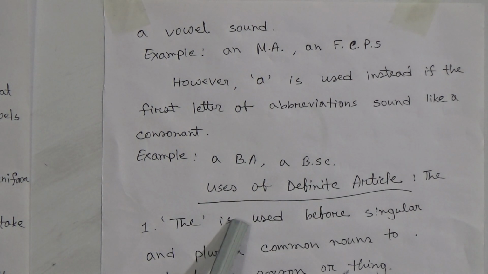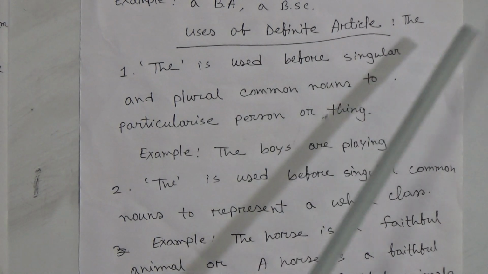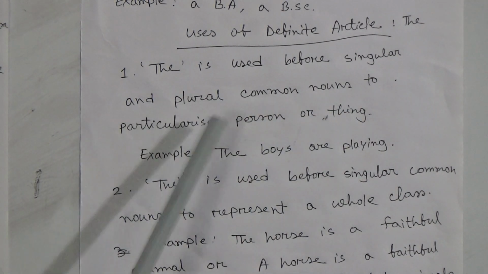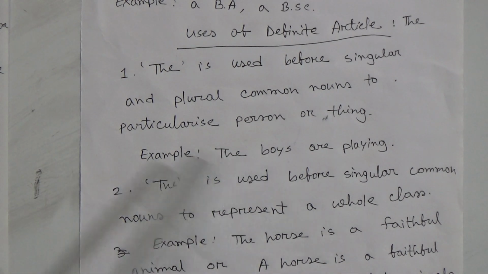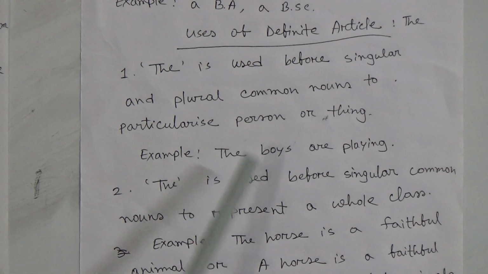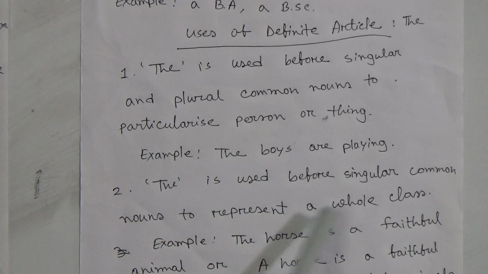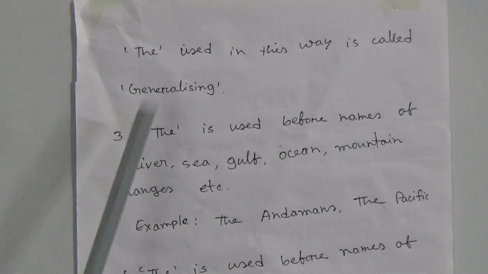Now another rule I am going to say about the article the. Uses of definite article the. The is used before singular and plural common nouns to particularize person or thing. For example, the boys are playing. Then number 2, the is used before singular common nouns to represent a whole class. For example, the horse is a faithful animal, or a horse is a faithful animal, or horses are faithful animals. The is used in this way is called generalizing.